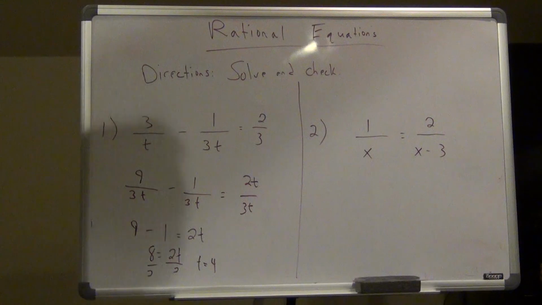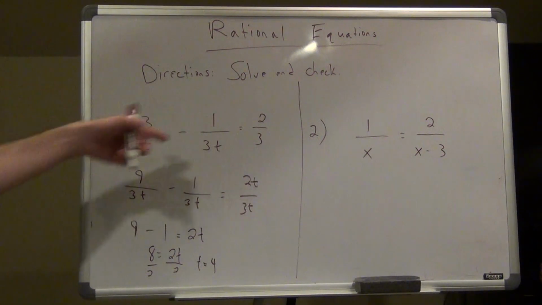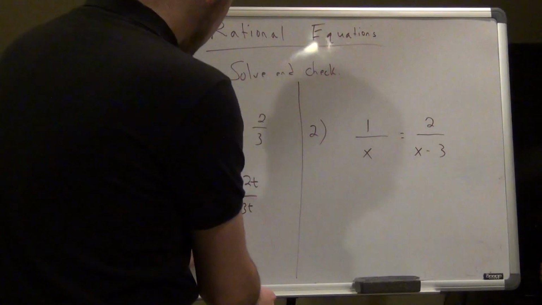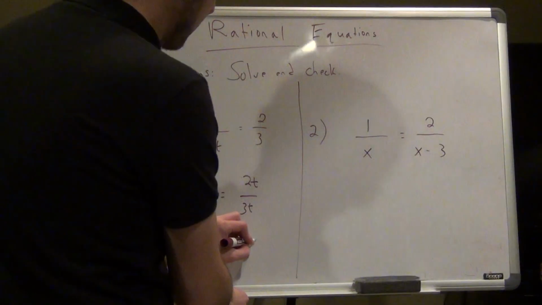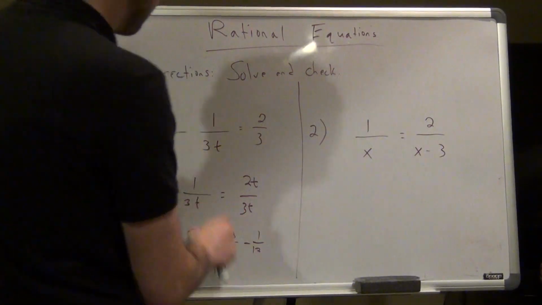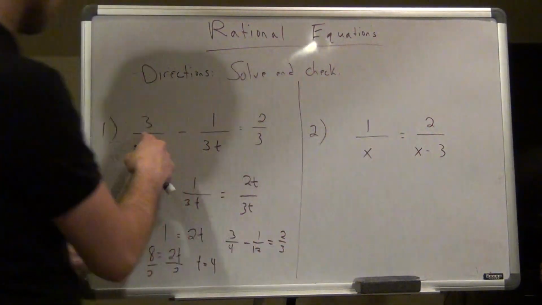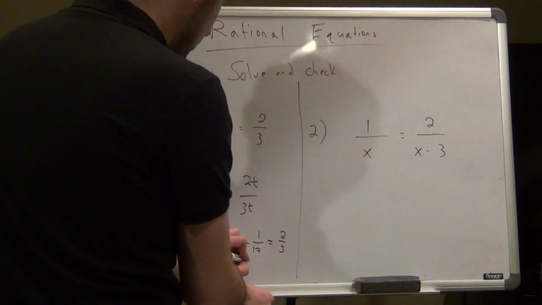All right? So, t equals 4, right? So let's plug in 4 for t and see if it gets me the right answer. I'm going to get 3 over t, 3 over 4, minus 1 over 12, 3 times 4, equals 2/3. So all I did was plug in 4 for t. Now if I do 3/4 minus 1/12, I will get 2/3.